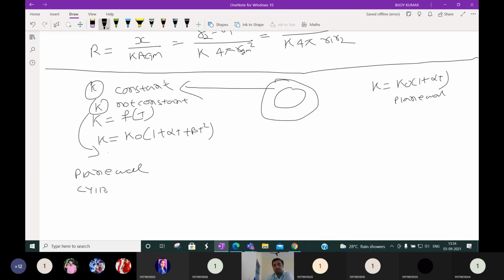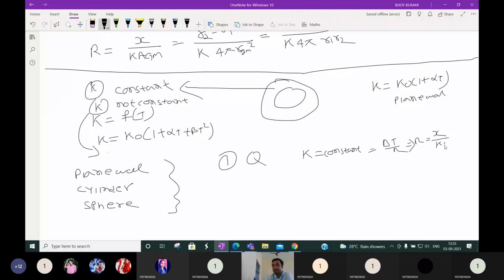For a plane wall, cylinder or sphere, three derivations we are doing. First derivation for all those three: we find the value of Q when K is constant. What is the value? Q is equal to delta T by R, where R is equal to X by KA.